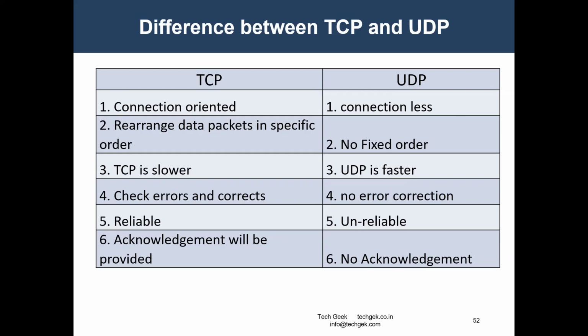So based on the protocol, based on the services, that is where we are going to use this. When it comes to faster speed, which we require for real time, that's the reason UDP is fast. In order delivery, the data will be sent as you send it. Then TCP is slow.